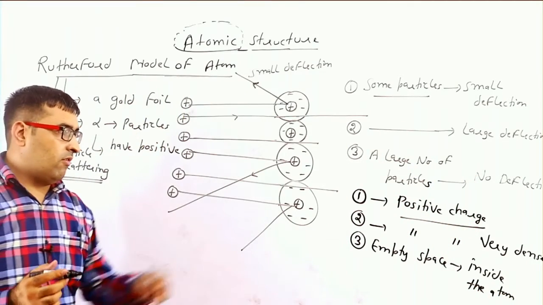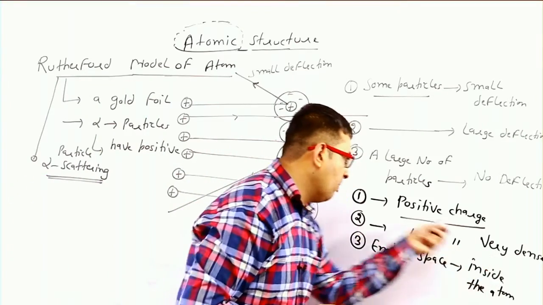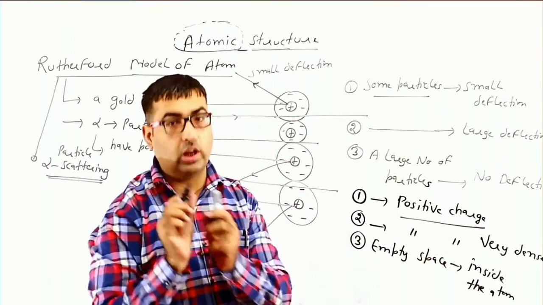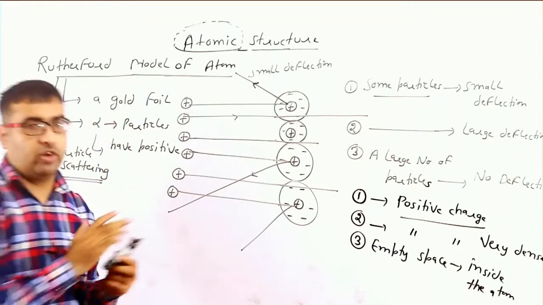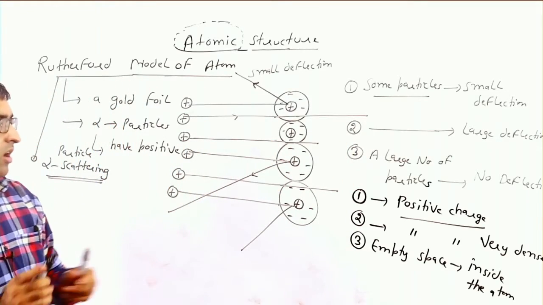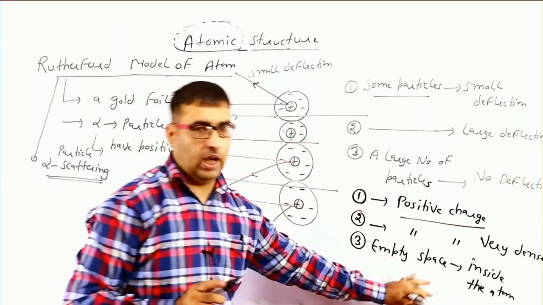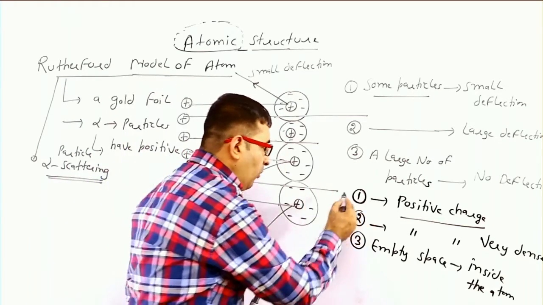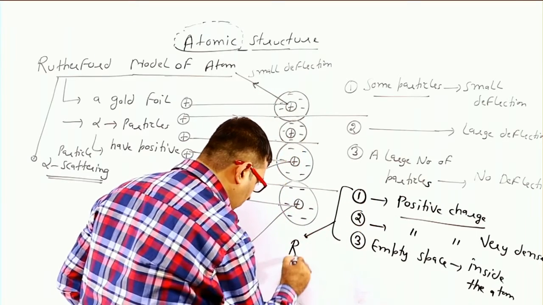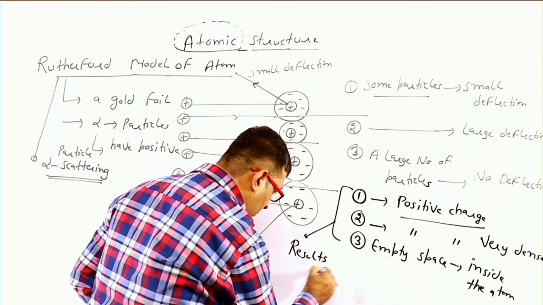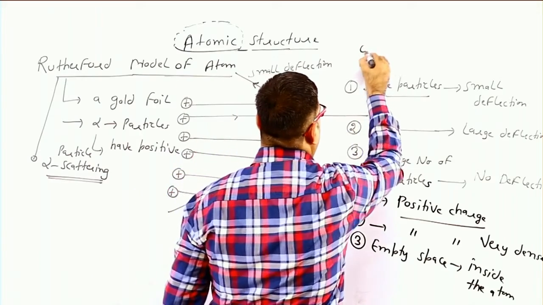Now, very dense positive charge means nucleus. Empty space means these are the orbits inside the atom. This is the observation and this is our result.